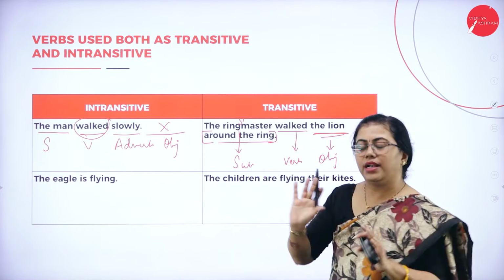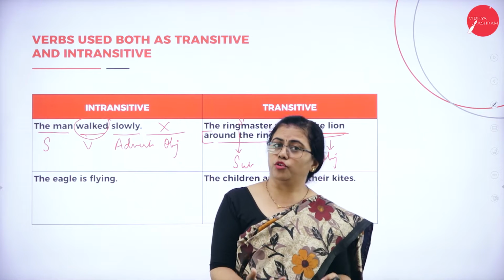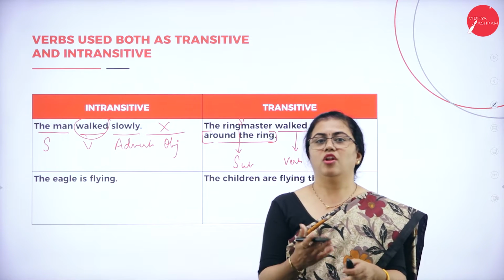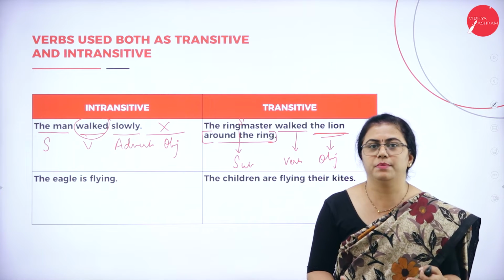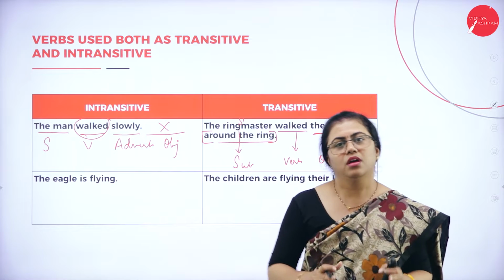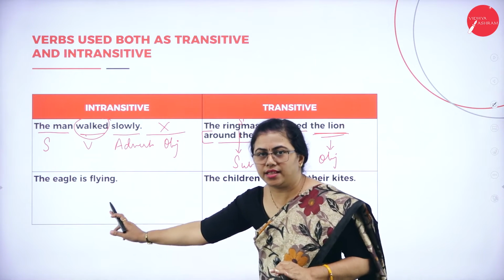Let me just tell you, objects or subjects, whatever it is, always have to be nouns or pronouns only. They cannot be adverbs. They cannot be prepositional phrases or anything like that. They have to be either a noun or a pronoun. That's it. Next, let us see another example.